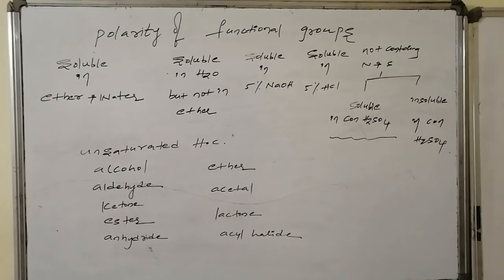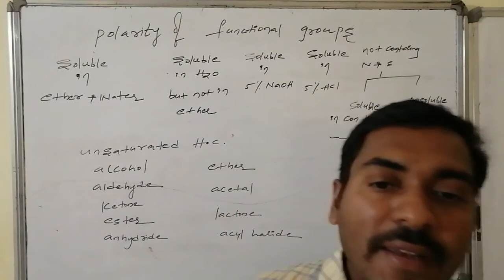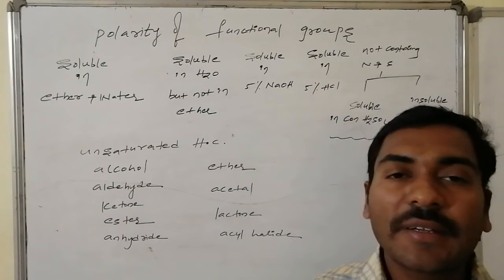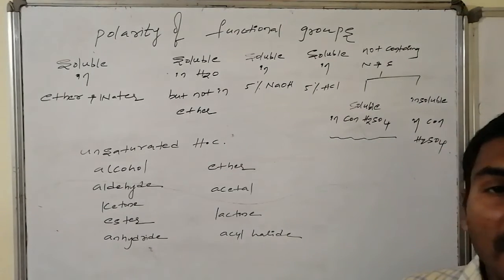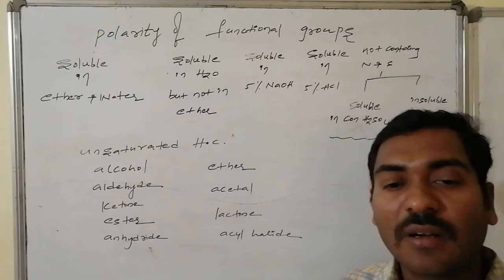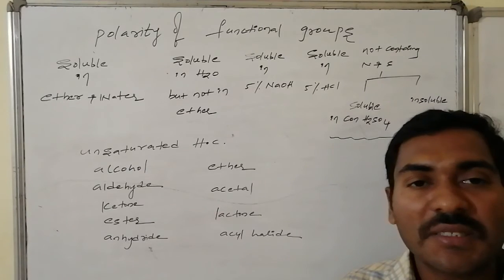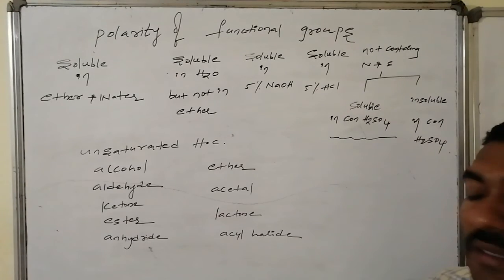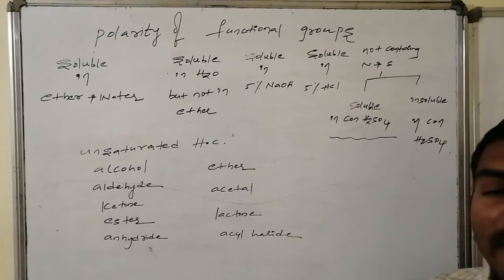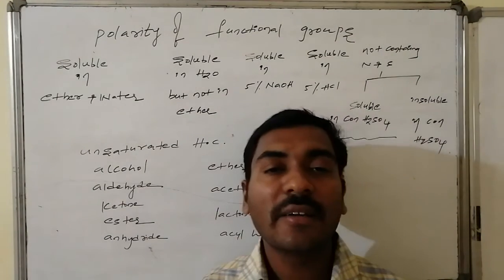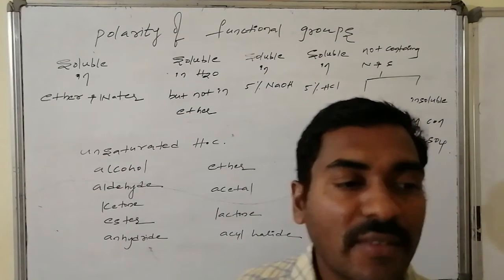Organic compounds without any nitrogen or sulfur that are soluble in concentrated sulfuric acid are unsaturated hydrocarbons, alcohols, aldehydes, keto compounds, esters, anhydrides, ethers, acetals, lactones, and acyl halides. These are generally soluble in concentrated sulfuric acid.